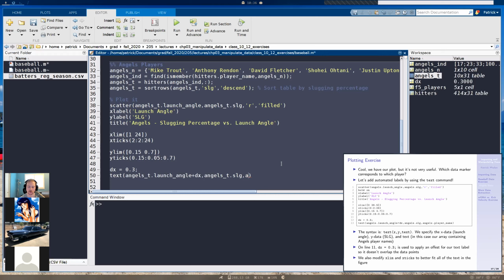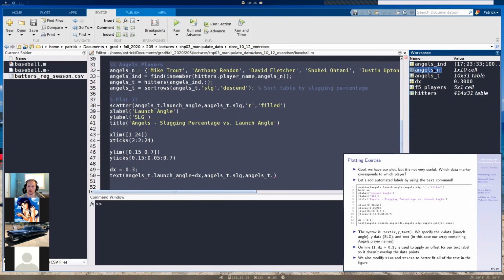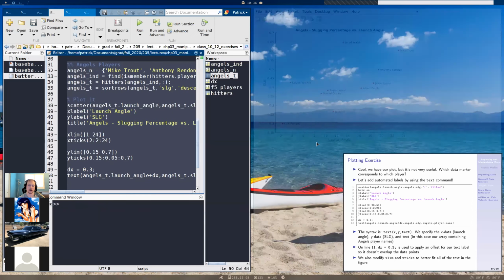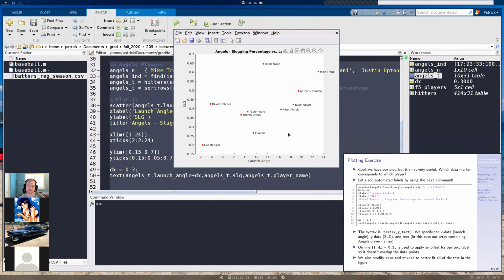So we'll do angels underscore t, and now we're going to specify that column. What's it called? Player underscore name. Go to, here we are, player underscore name. And then now if I run this, now it's actually correct. And this is how I remembered it.